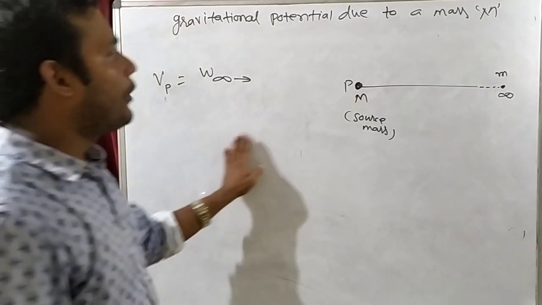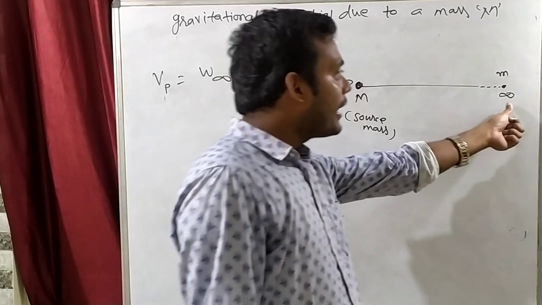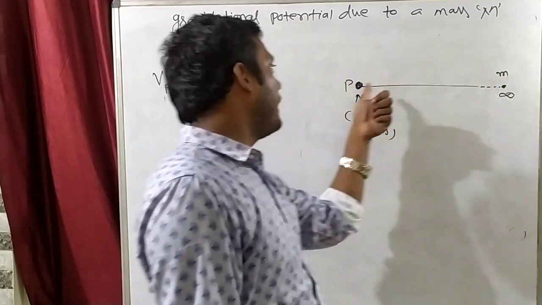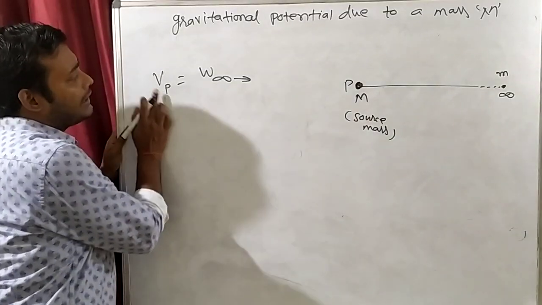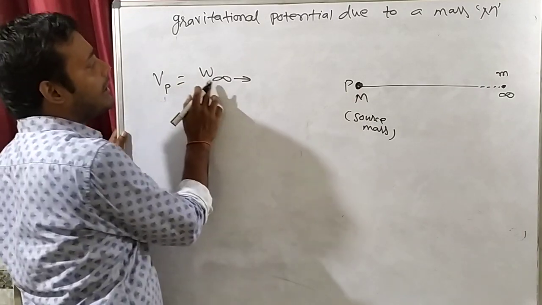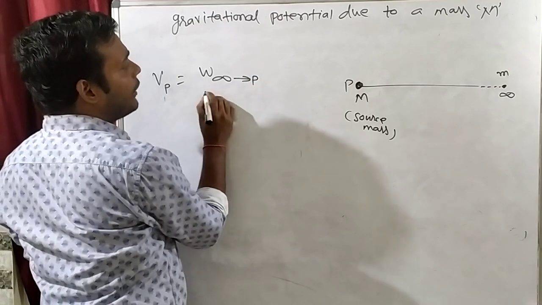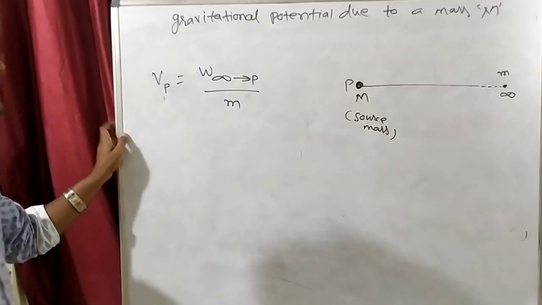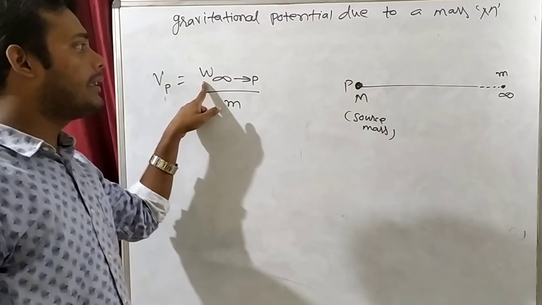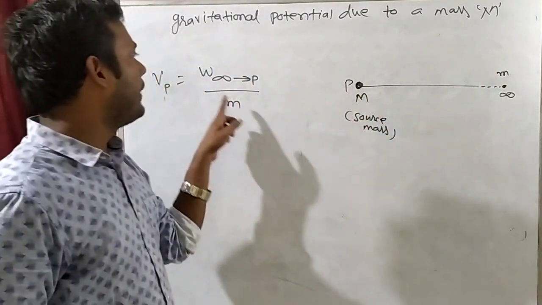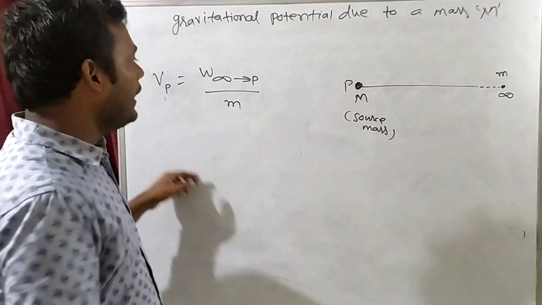So potential at point P is defined as work done in bringing a unit mass from infinity to any particular point P.